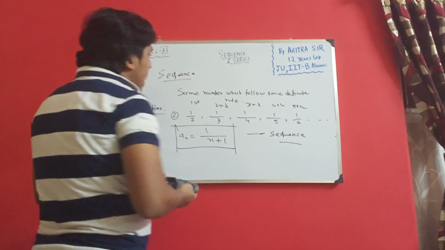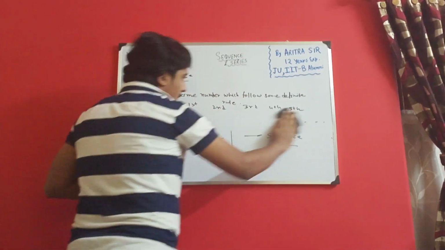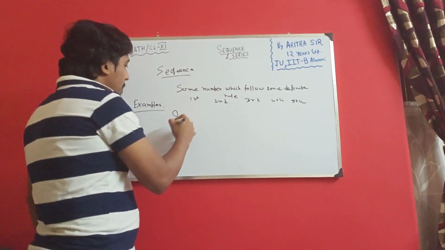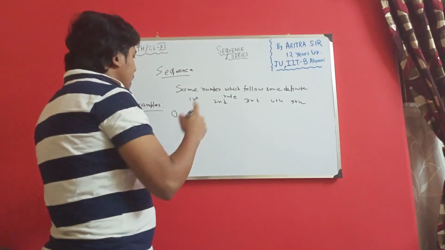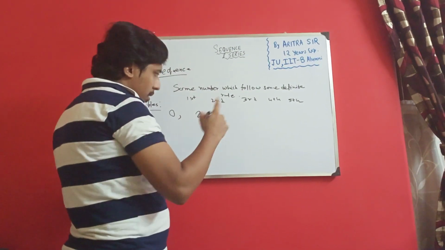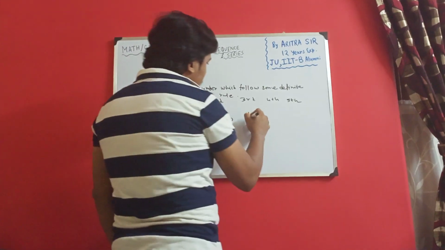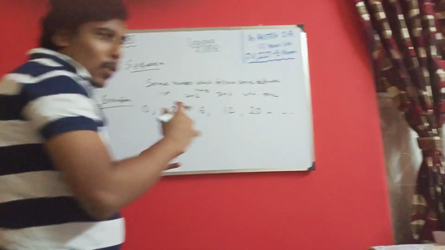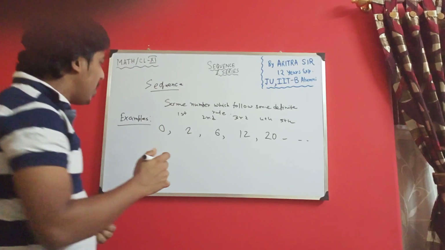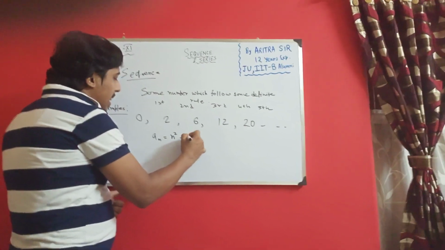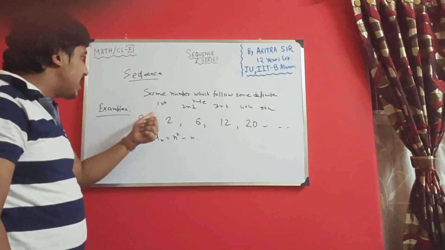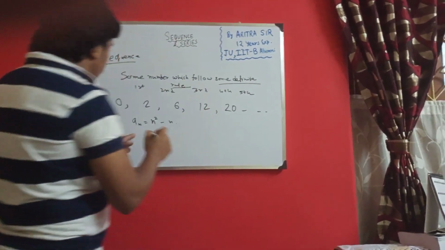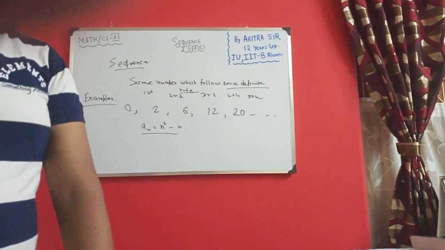Right. So give you another example. Say 0, then 2, then 6, and then 12, 20 like that. Is it a sequence? Yes, of course. This is quite difficult. Try to understand. This is also a sequence. The number can be written in this pattern, n square minus n. Here these numbers, I say again, follow some definite rule. So the definite rule for this number is n square minus n.